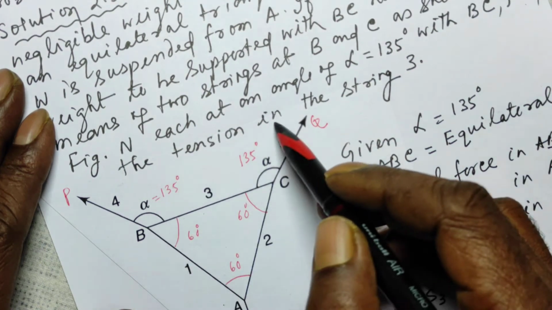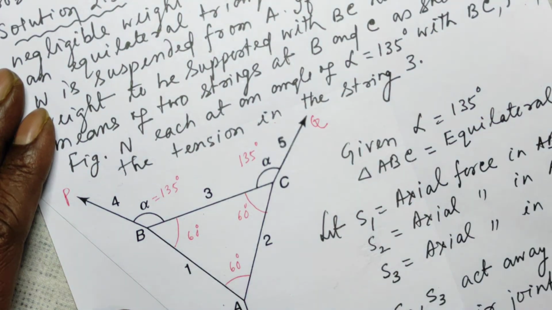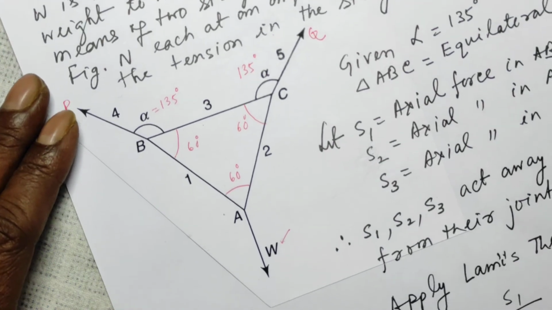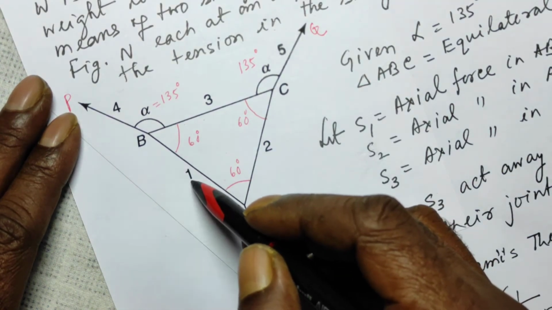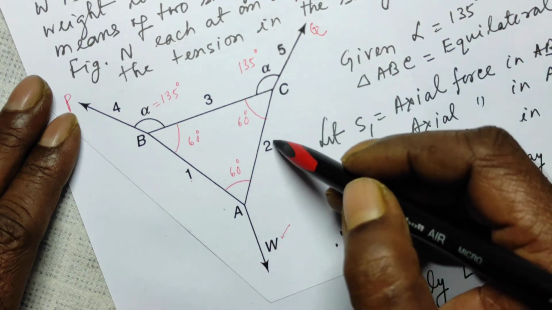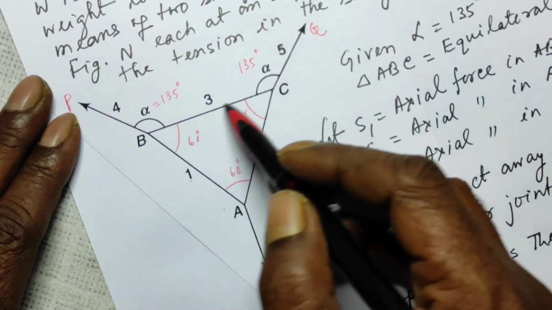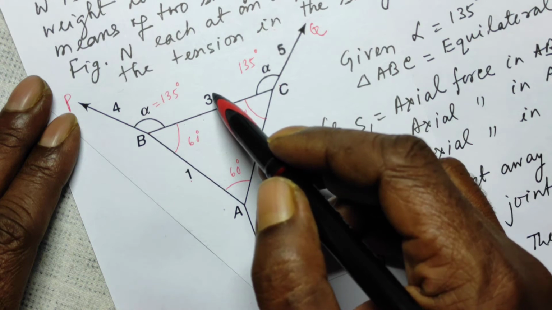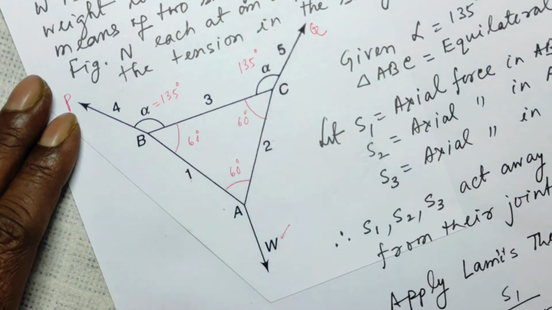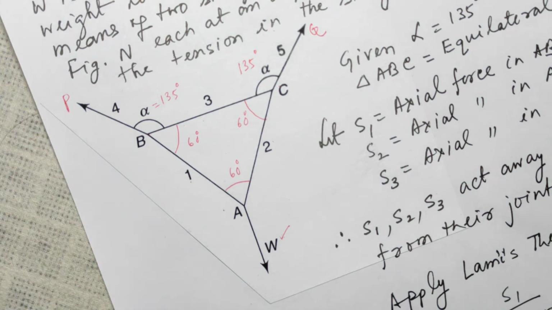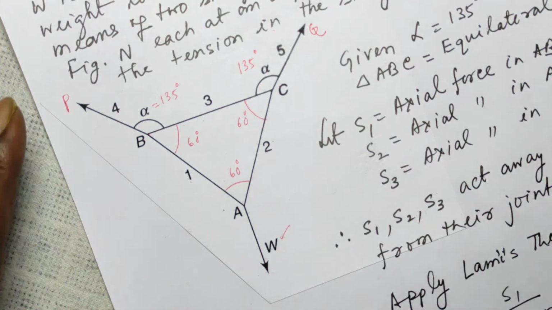Then, find the tension in string 3. The string AB is marked as string 1, the string AC is marked as string 2, and the string BC is marked as string 3. We have to find the tension in the string BC, under the condition that it remains horizontal, right?